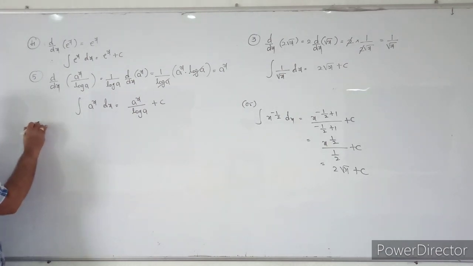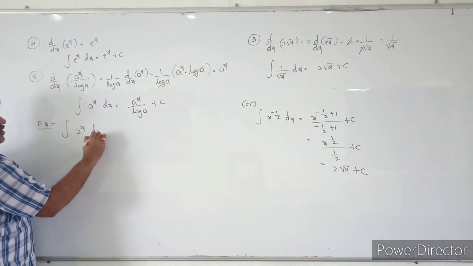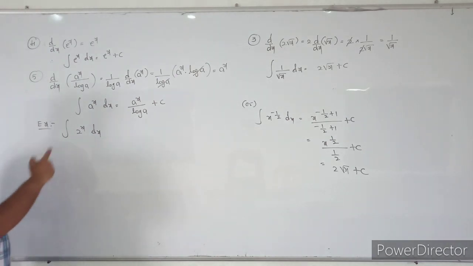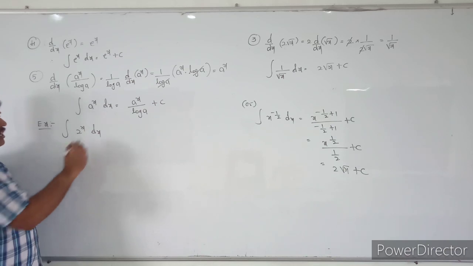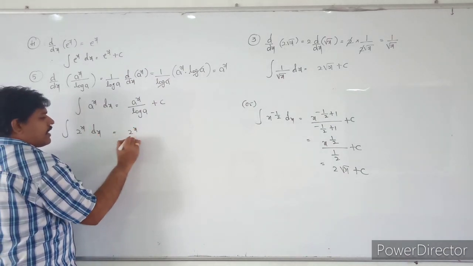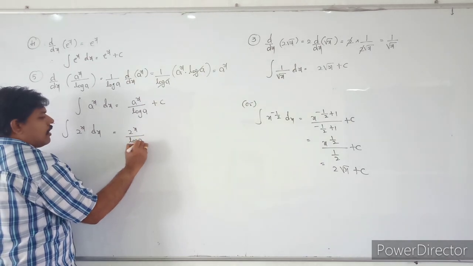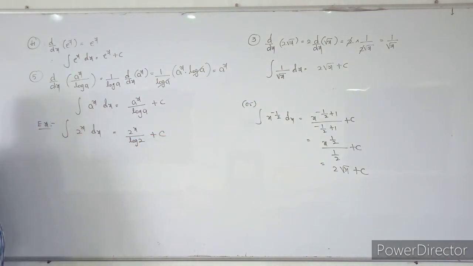See some examples here. The integral of 2 power x into dx. It is in the form of a power x, yes or no? So that means it will become 2 power x by log 2 plus c. The integral of 2 power x into dx is nothing but 2 power x by log 2 plus c. All are understood, students?